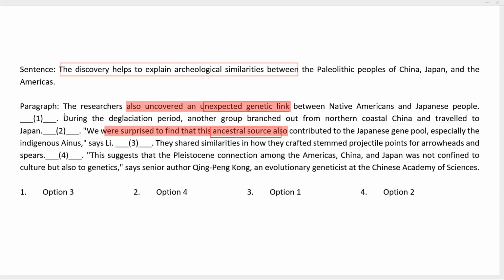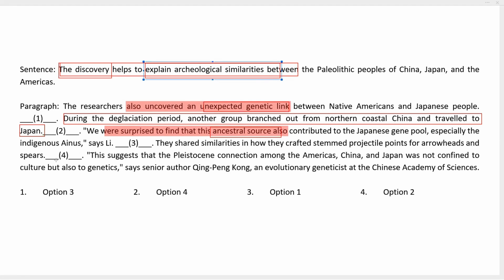If you look at the statement before 2, it says during the deglaciation period, another group branched out from northern coastal China and traveled to Japan. This does not talk about anything which can be called the discovery. So we realize that 2 can be eliminated, because the statement before this would need to be talking about the discovery. Again, it talks about explaining archaeological similarities.